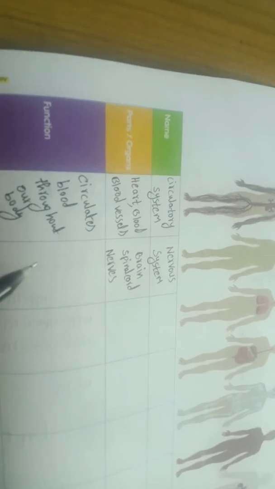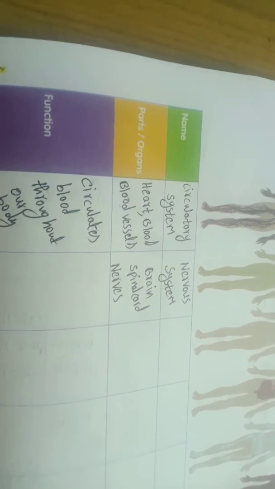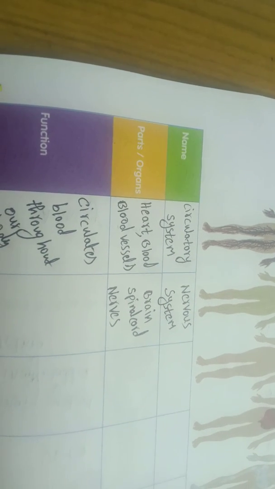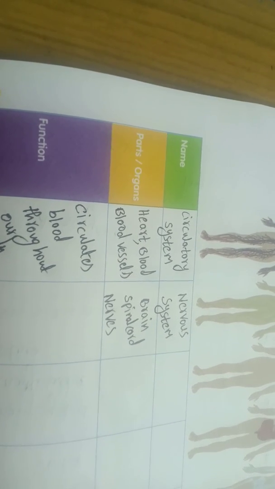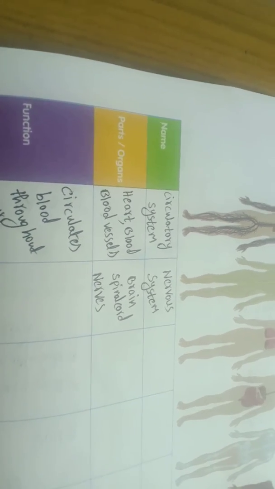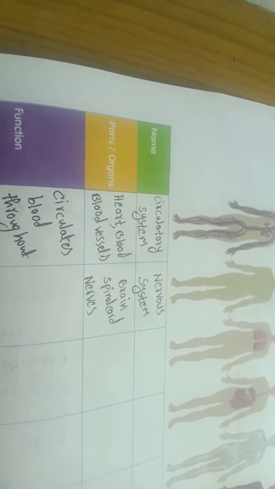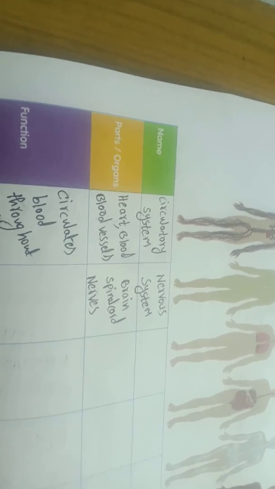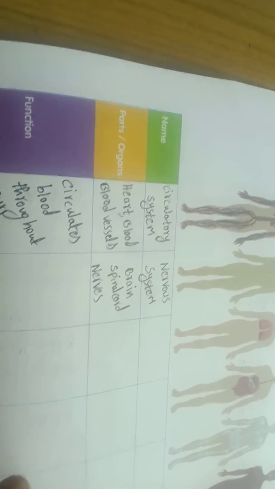What is its function? It controls and coordinates different organs in the body to do our daily activities.